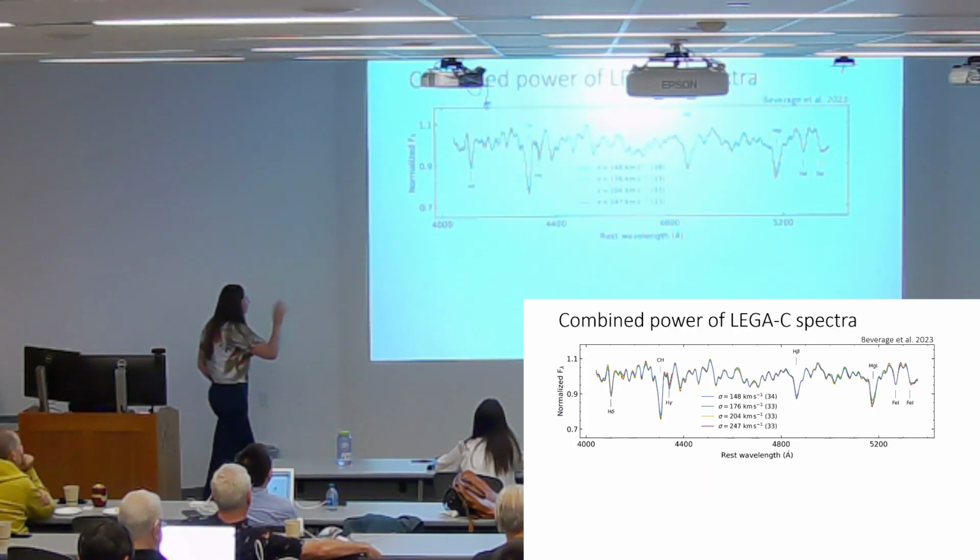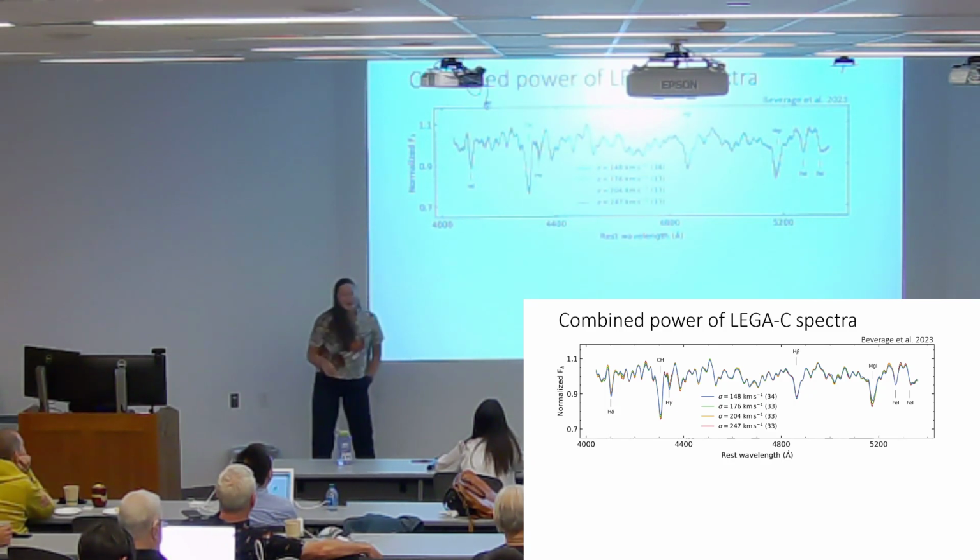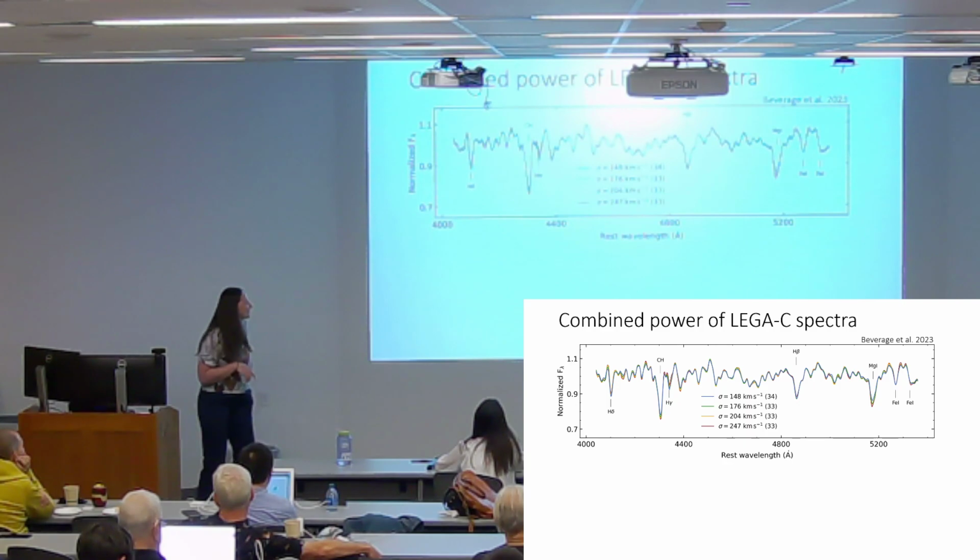Here are the 4 spectra in bins of dispersion that each have around 30 galaxies in them. And what you can see is it's extremely clean. All of these wiggles are real. They're caused by metal absorption in the atmospheres of stars. The other thing you might want to notice is that this is really hard.